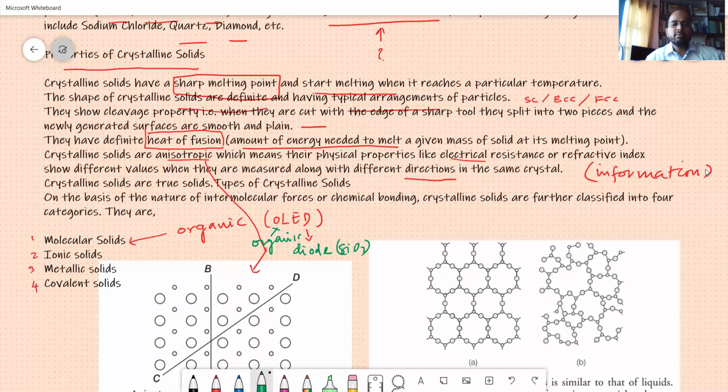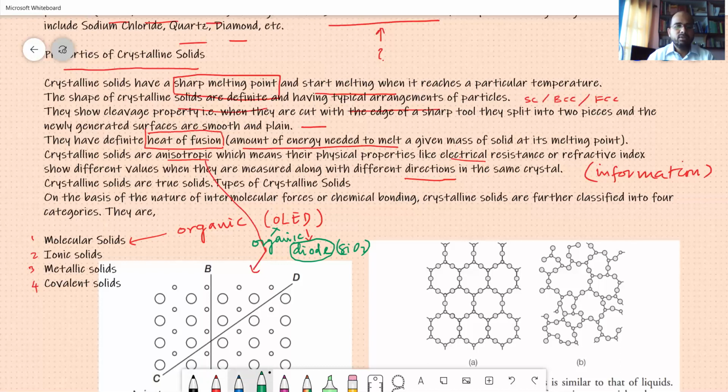There are so many organic molecules like this. The cell phone which you have, the touch screen which you have, would not have been possible if OLED was not developed. Light emitting diodes were developed, and you have a very good cell phone; you touch it, and all the resistance and the conductance depend on the diode that you have there. So this will be called molecular solids, and these are the advanced ones.